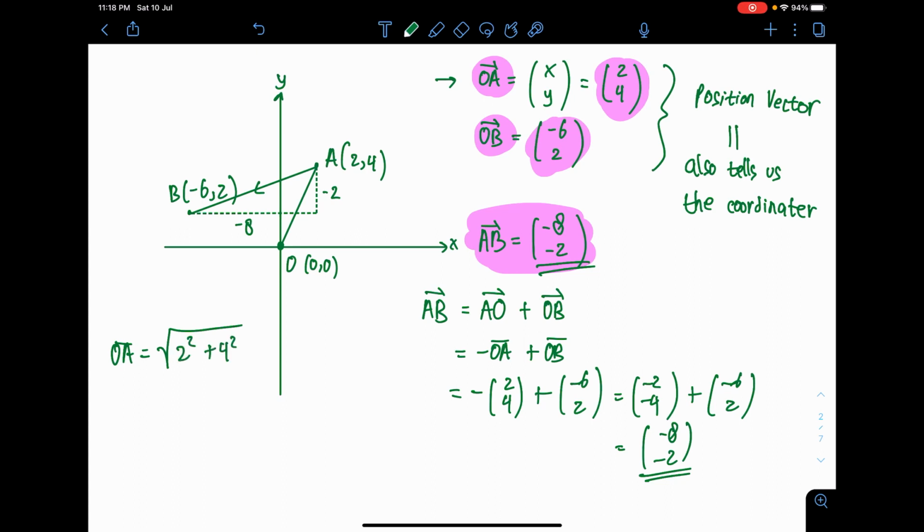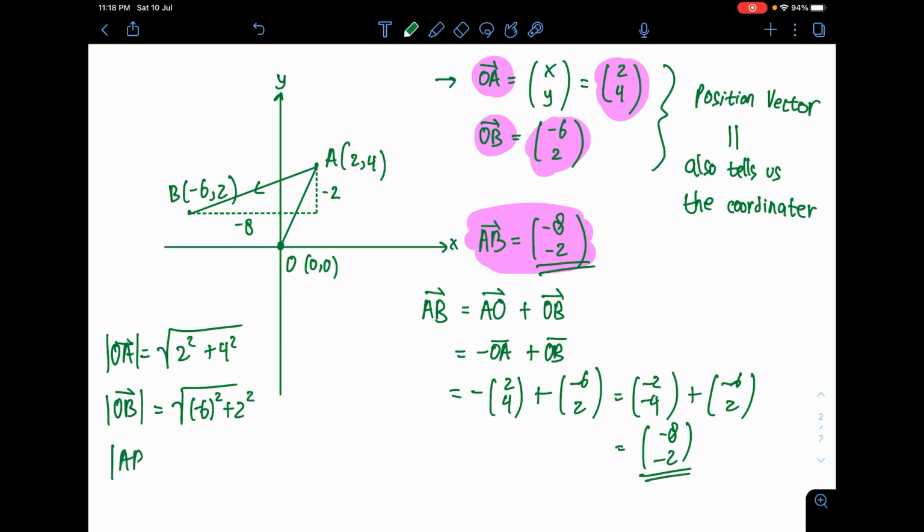Now, to denote the length of a vector, you need to put 2 vertical lines like this. It's almost like a modulus symbol, although you don't learn it anymore. But let's just say this is the length of OA. The length of OB is pretty much the same thing. You do the square root of, since vector OB is (-6, 2), negative 6 to the power of 2 plus 2 to the power of 2.